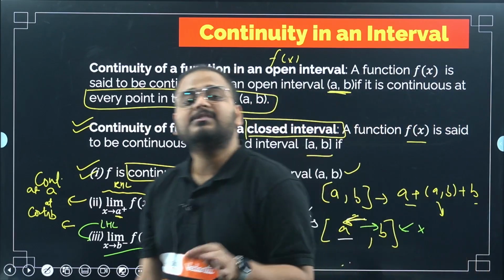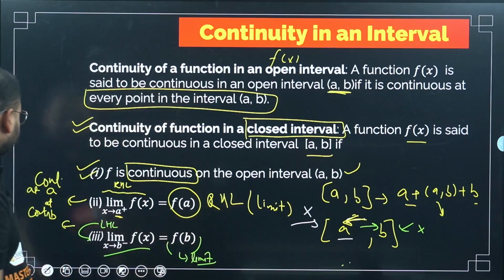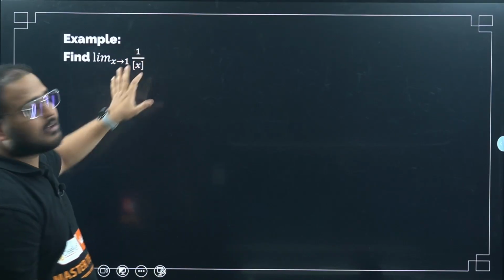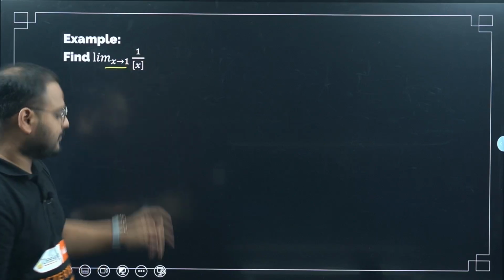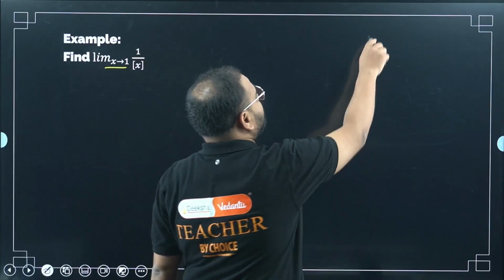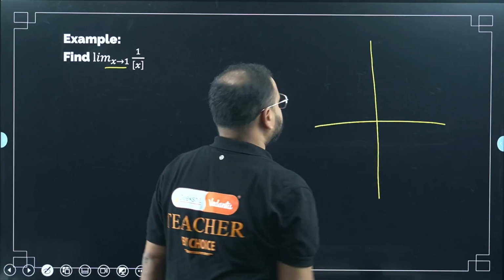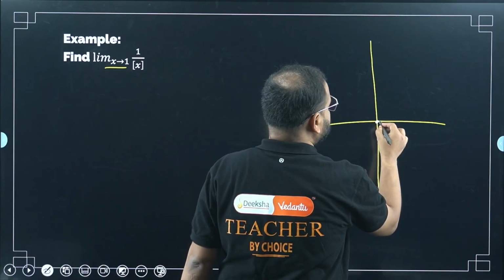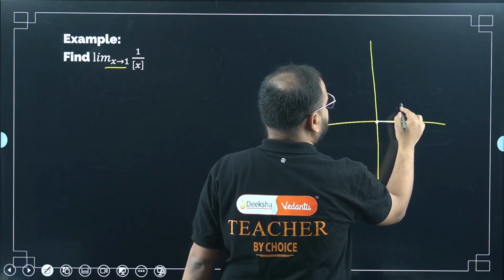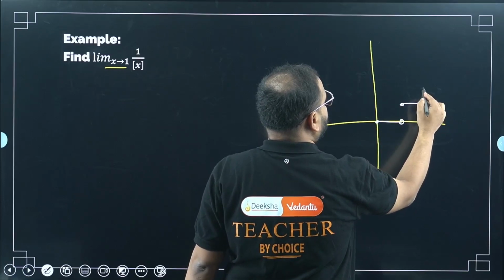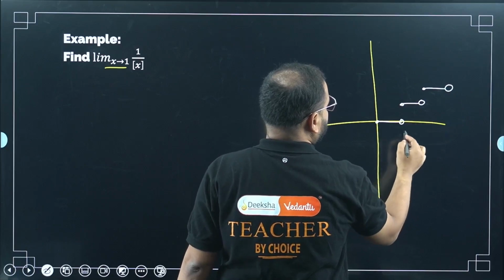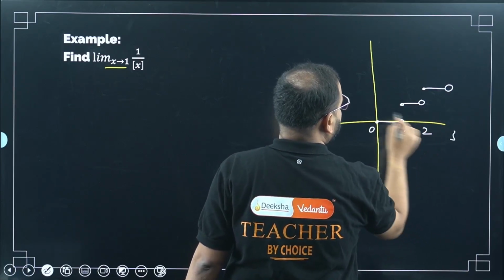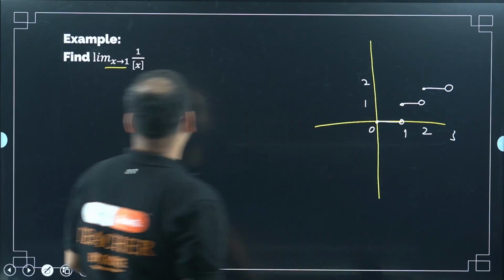So we will see a question on this. Okay, please check. This question I took, remember, limit of 1 upon greater integer of x when x tends to 1. Remember this? I drew a small graph over here. I hope you remember this. So this was like this. This was my 1, 0, 2, 3. This is my 1 and 2.